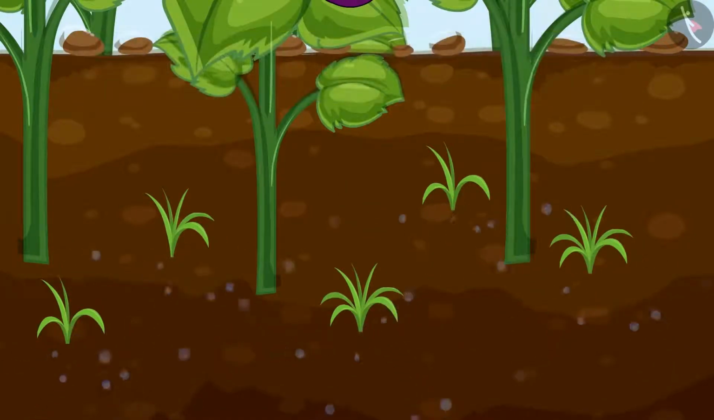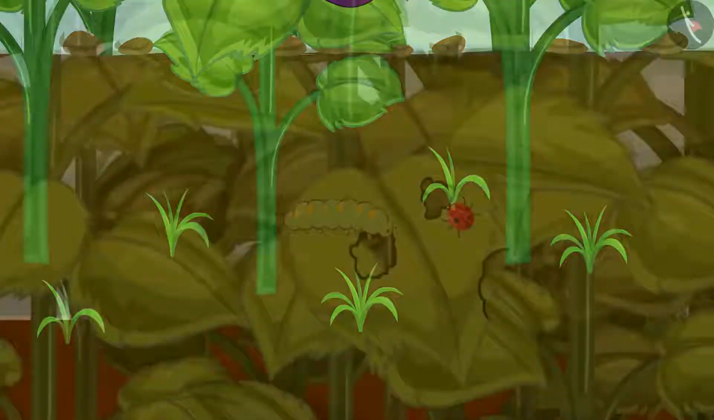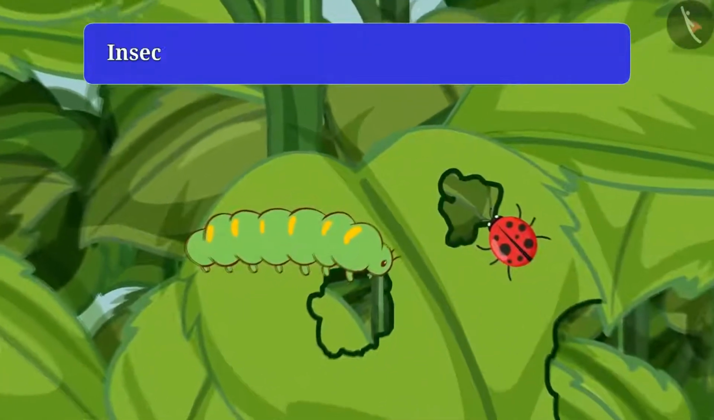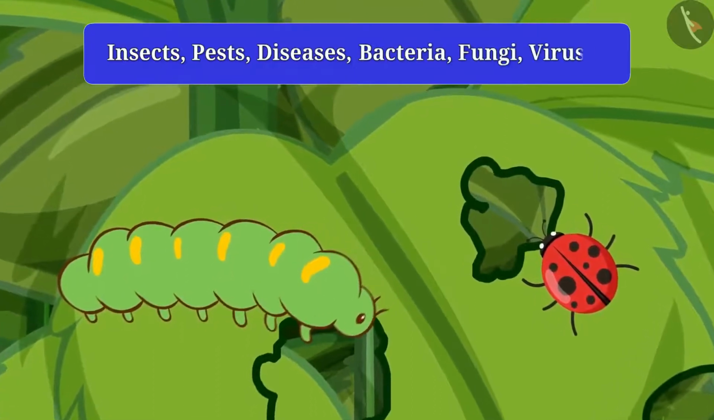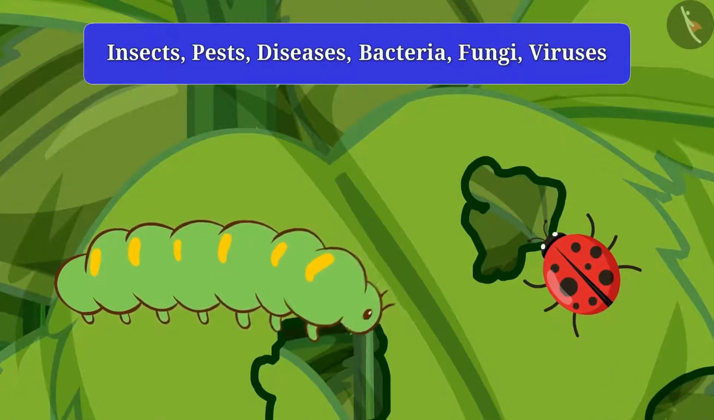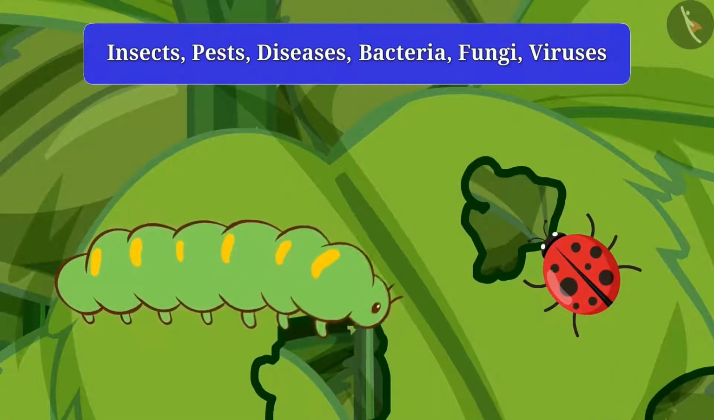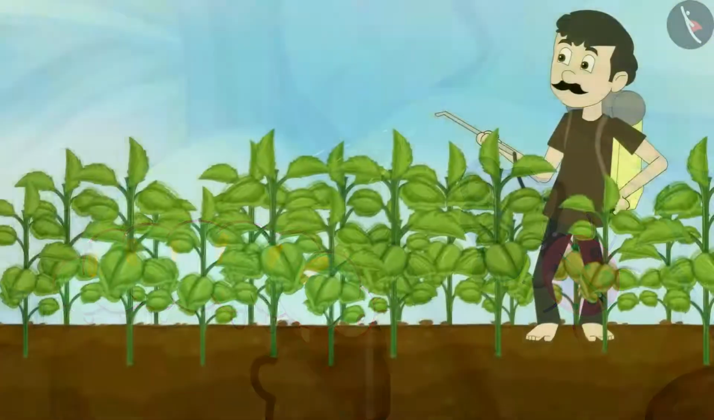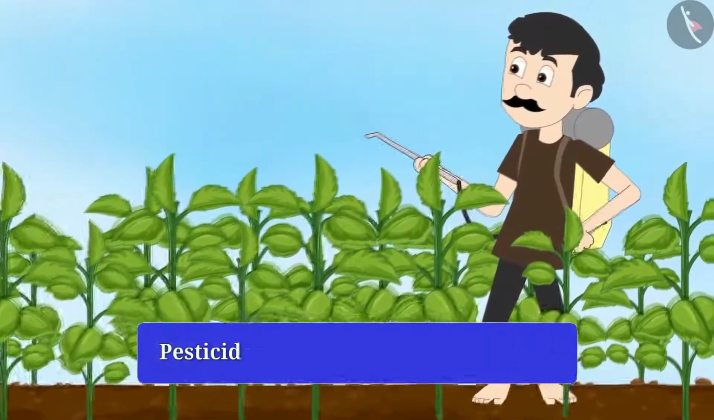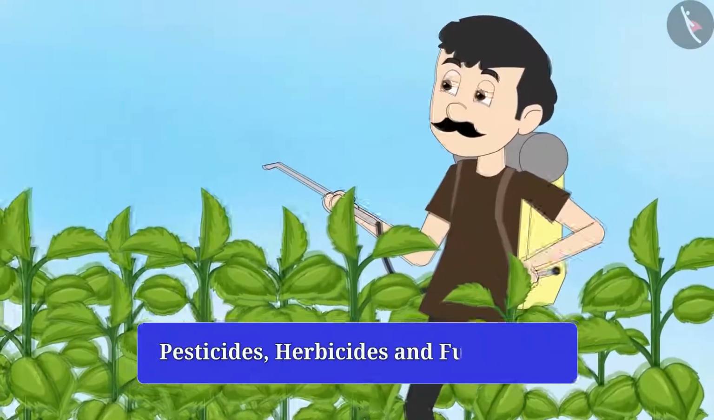Do you know, apart from weeds, what can damage crops? Just think. Yes, apart from this, insects, pests, and diseases also destroy the crops. Diseases in crops are caused by bacteria, fungi, and viruses. Do you know how we can protect the crops from them? By spraying chemicals such as pesticides, herbicides, and fungicides.